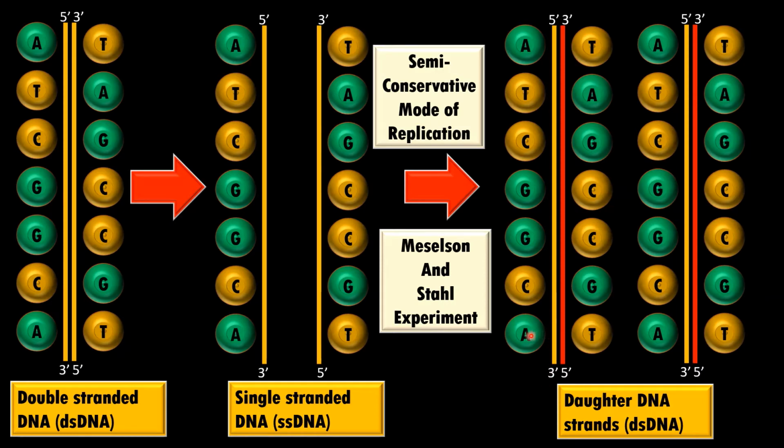Now here, out of two daughter strands which are formed, one is like a parent and the second is newly formed. In the second case, this is a parental strand and this is a newly formed strand. So in case of double-stranded DNA, which is formed at the end of duplication, one is old and one is new. Here also one is old and one is new. As half of the DNA is conserved, therefore it is called semi-conservative mode of replication, and this concept was given by Meselson and Stahl. We'll see about it in the next video.